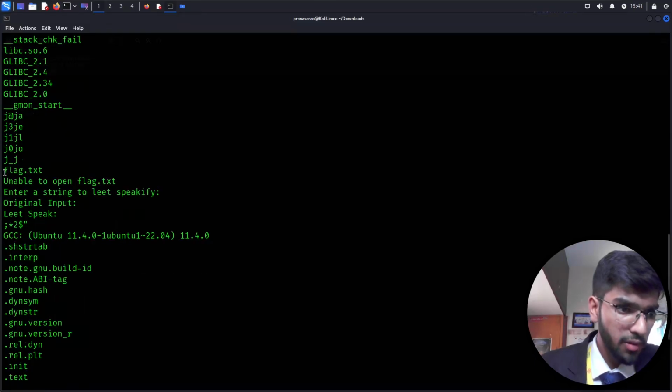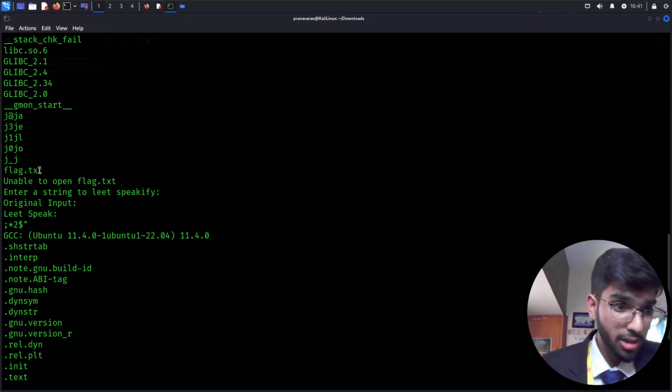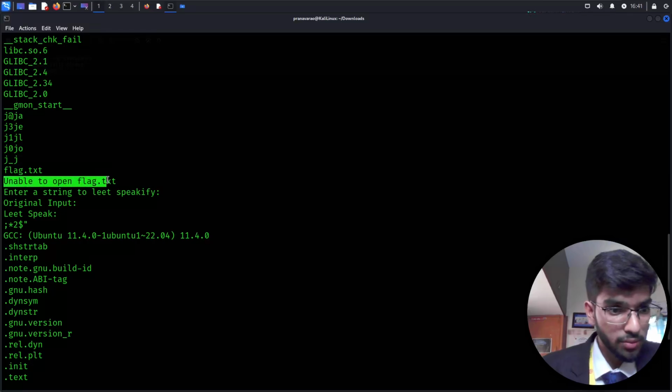Flag.txt. Okay, there's a flag.txt file. Maybe the flag.txt is stored inside this executable file, I don't know. Unable to open flag.txt.